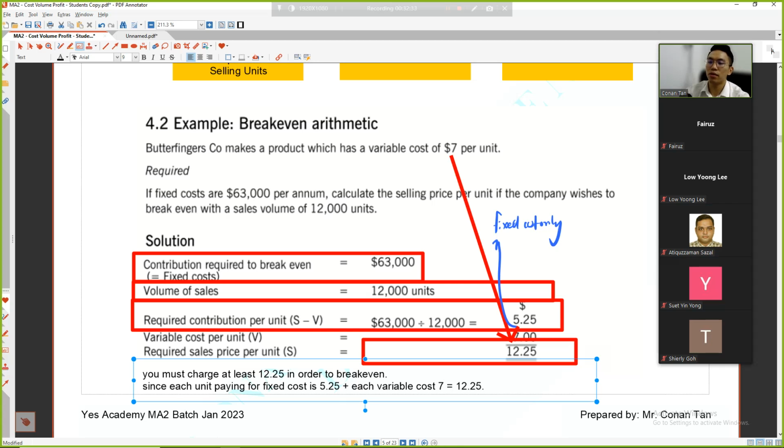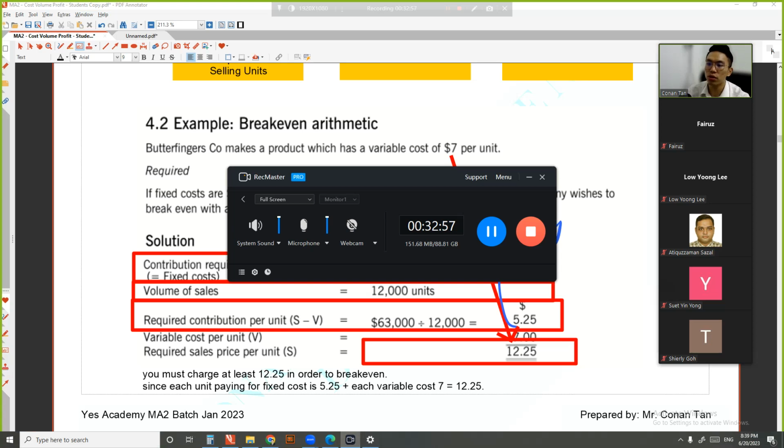So I'm done. If you can understand step 1, I think this is the easiest illustration I can make for you. The exam question is that simple as well. This chapter is not difficult, but you need to keep in line with me, because later, whatever you've learned, you need to apply into the graphs. You need to present in the form of graphs, and understand what the graph is trying to explain and illustrate. Good, let me continue.